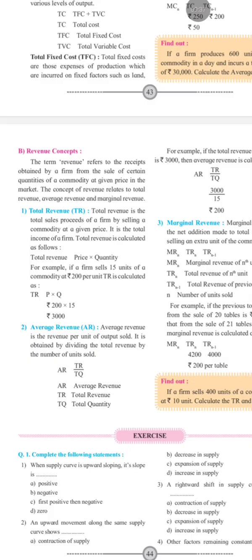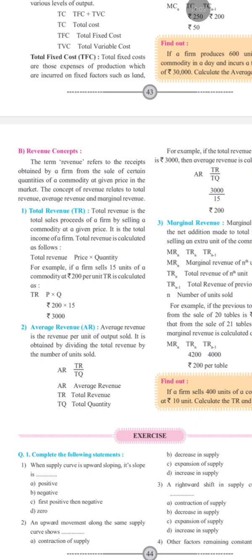Formula is total revenue is equal to price into quantity. So price multiplied by quantity. You can see the example here. Suppose a firm sells 50 units at 200 each. So total revenue is equal to price into quantity, that is 200 into 50, that will be 10,000. So therefore total revenue is 10,000 here.